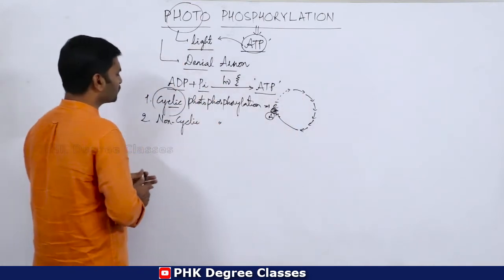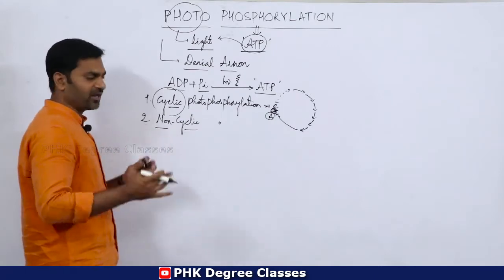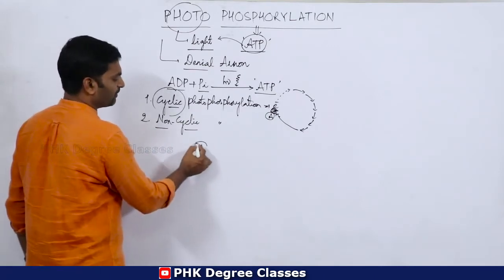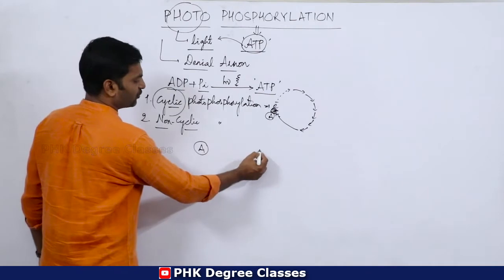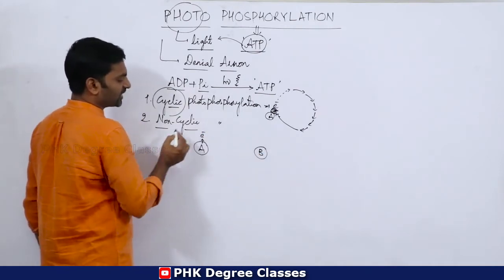Clear? Then come to non-cyclic. Non means there is no cyclic manner. For example, this is compound A, this is compound B. Compound A loses an electron.